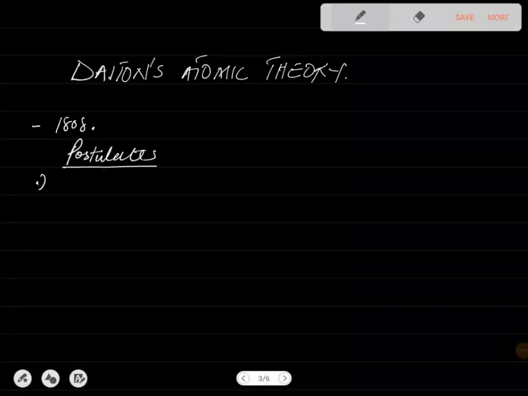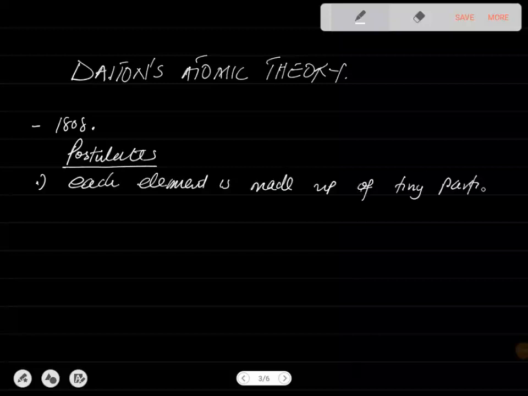It says each element is made up of tiny particles called atoms. So each element is made up of tiny particles called atoms.